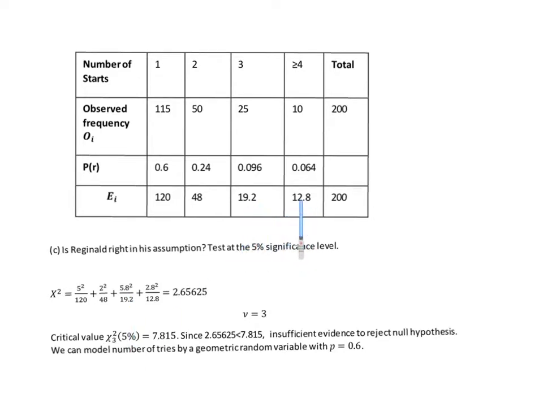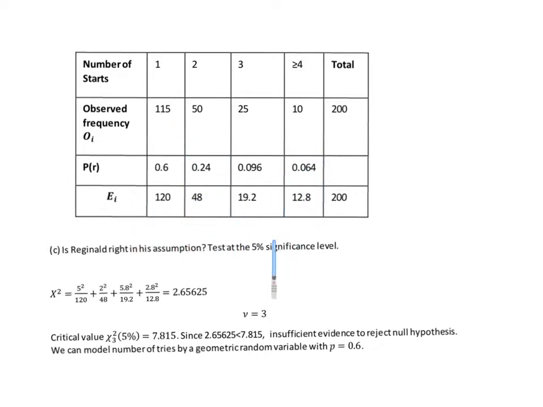All we're doing is putting those numbers into a calculator. 12.8 minus 10 is 2.8, so 2.8 squared over 12.8. We add all that together and we get a nice small number of 2.65625. That looks small because the difference between the observed and expected is relatively small.